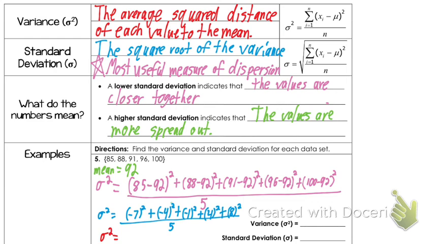So if we square all these numbers and add them together, well, first we just square the numbers. You get 49 plus 16 plus 1 plus 16 plus 64, divided by 5 again. And that's going to make your life a little more manageable. So you can take 49 plus 16 plus 1 plus 16 plus 64, all divided by 5. I had 29.2. So you have to take those 5 numbers divided by 5.